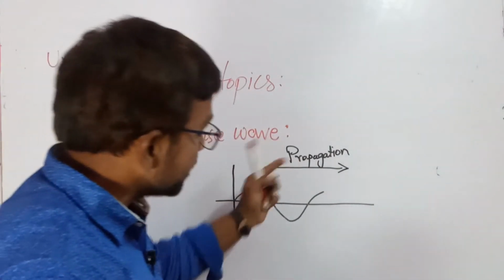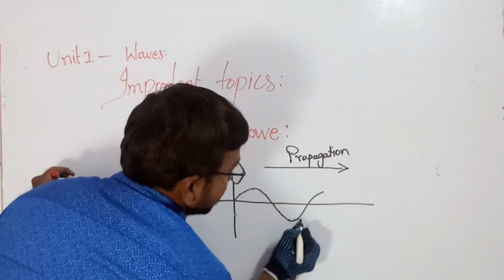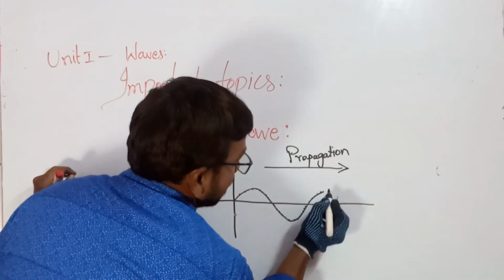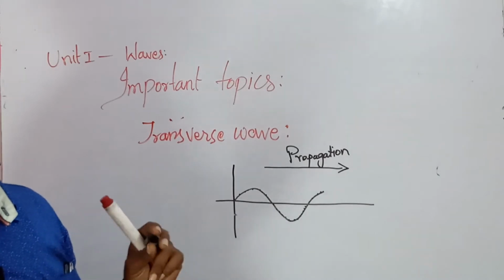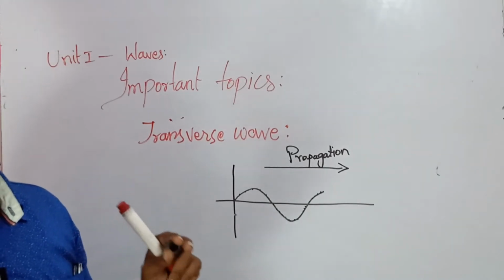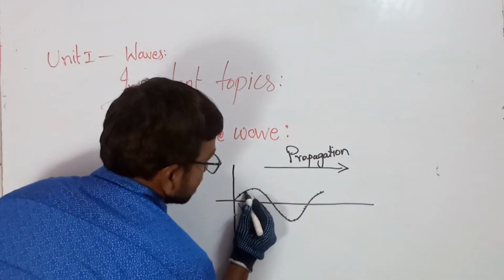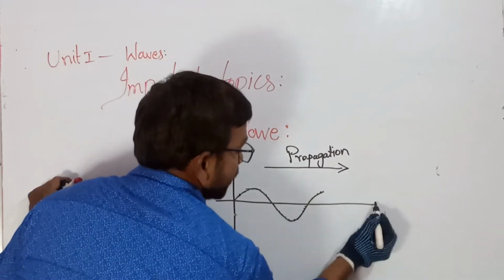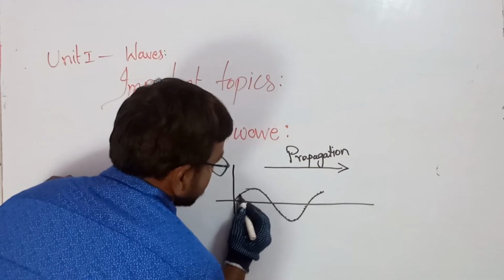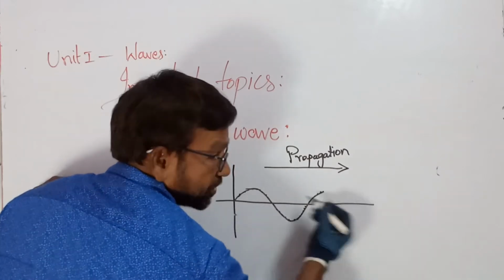If the constituents of the medium oscillate perpendicular to the propagation of the wave, these are perpendicular. If you take this one, this particle is moving perpendicular to the propagation of the wave.